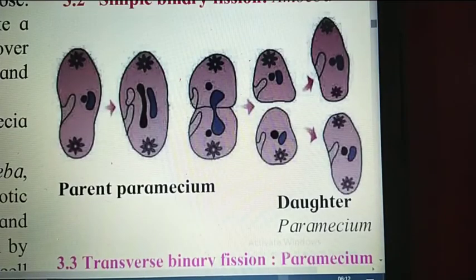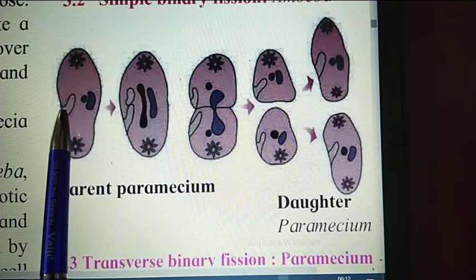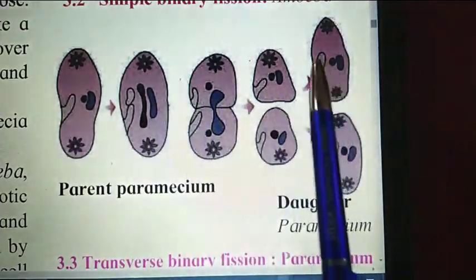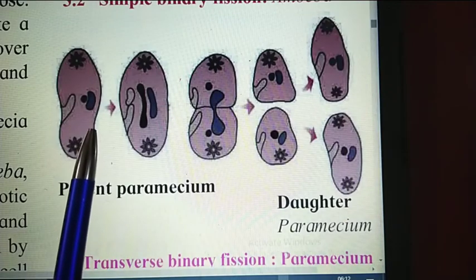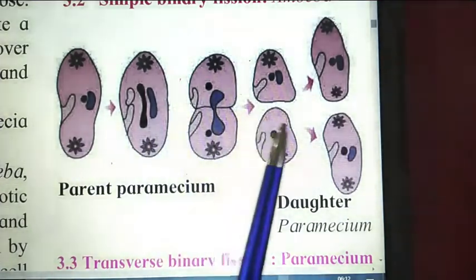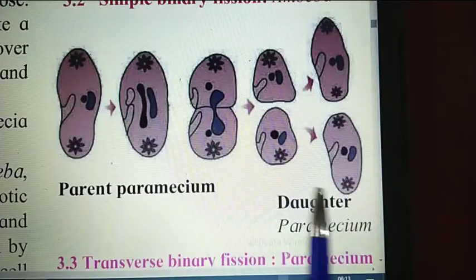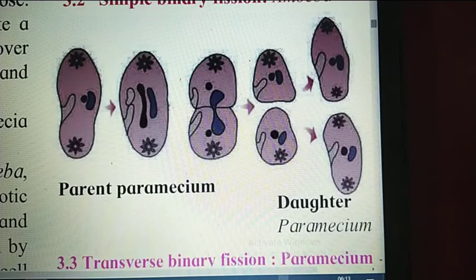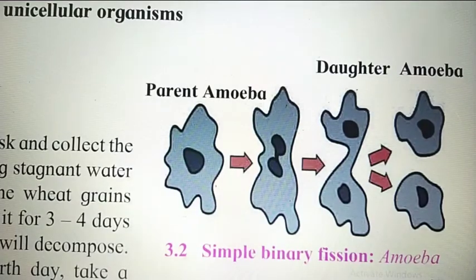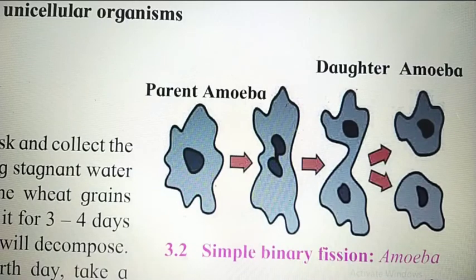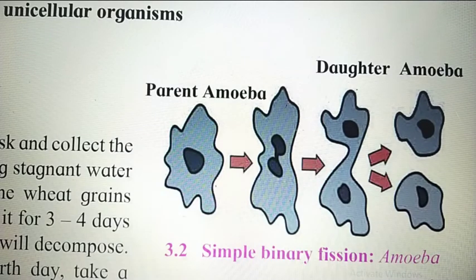This is how Paramecium divides transversely. Transversely means from this region, to form two daughter Paramecium. This is the parent cell which divides transversely to form two daughter cells. This is the type of asexual reproduction found in Paramecium. And last but not least, it is the simple binary fission that takes place in amoeba. So students, this is all about asexual reproduction. I am giving you a small concept map so that you can understand asexual reproduction.